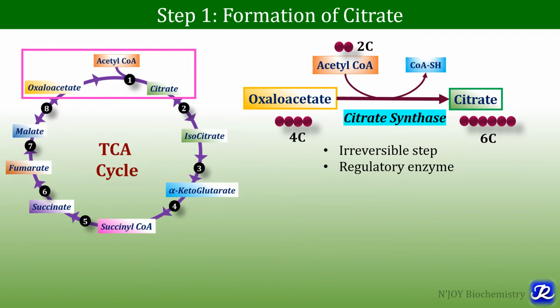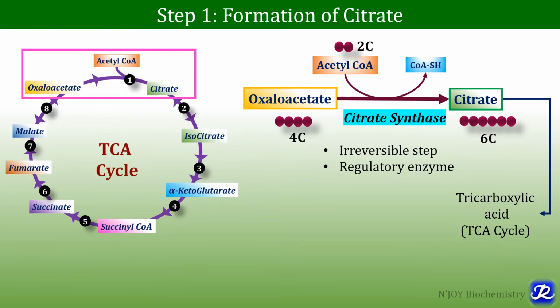This is an irreversible step, but the body has another enzyme, citrate lyase, which can break down this citrate again into oxaloacetate and acetyl-CoA. This reaction is helpful in fatty acid synthesis because acetyl-CoA cannot cross the mitochondrial membrane. That's why citrate is taken into the cytosol from mitochondria, where citrate is again lysed with the help of enzyme citrate lyase, and we get acetyl-CoA, which is further utilized for fatty acid synthesis. And citrate synthase is a regulatory enzyme of TCA cycle or Krebs cycle.